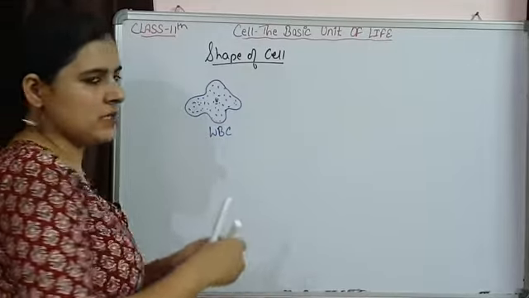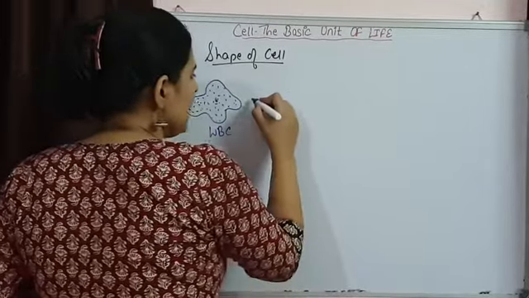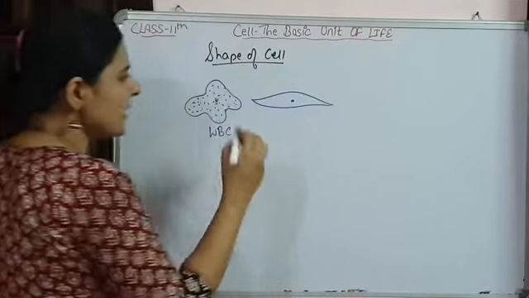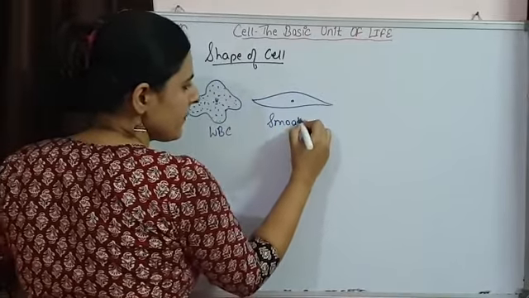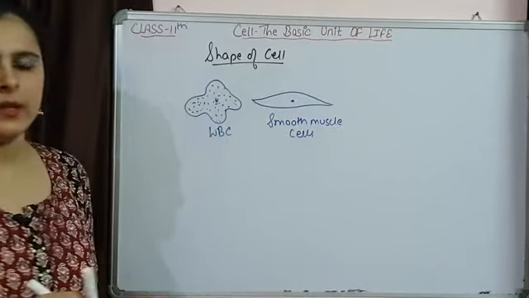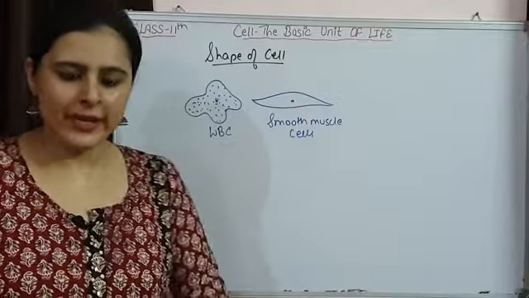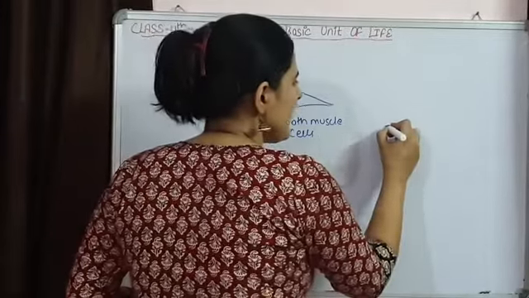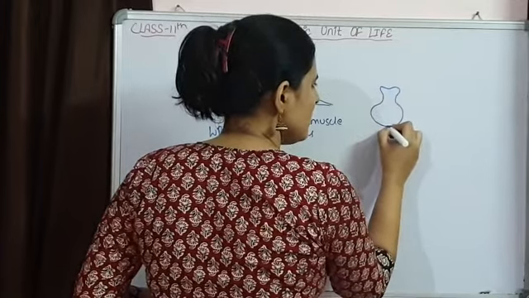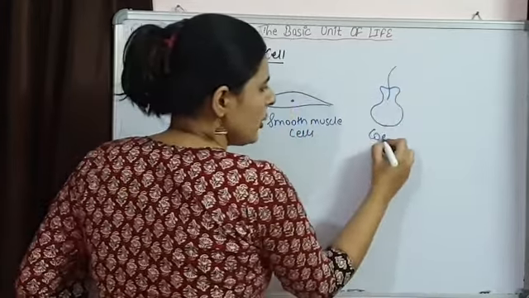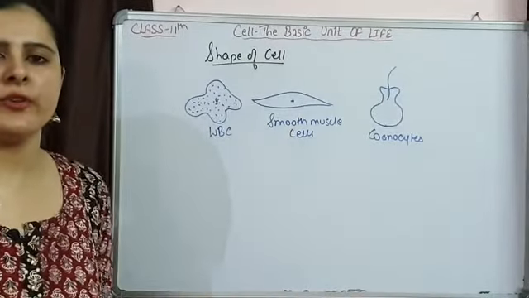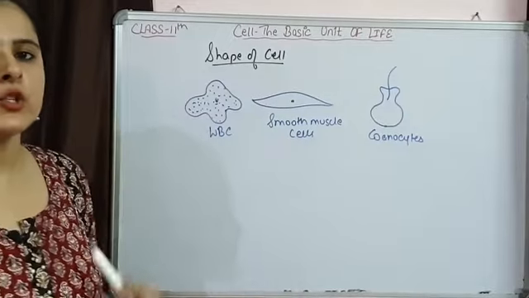Then muscle cells, smooth muscle cells, are going to be spindle shaped. So shape is again going to vary. Choanocytes that are present in sponges have this collar like structure, and these choanocytes are present in porifera, or you can say sponges.